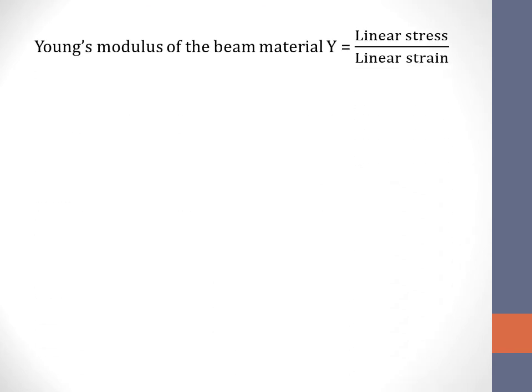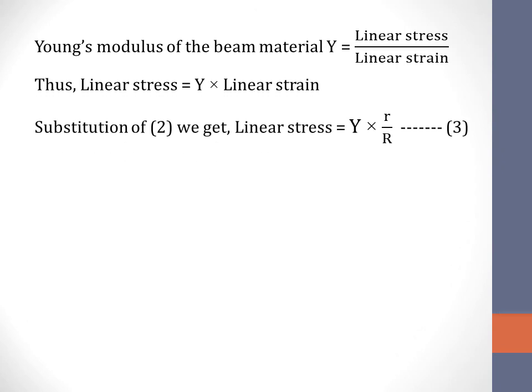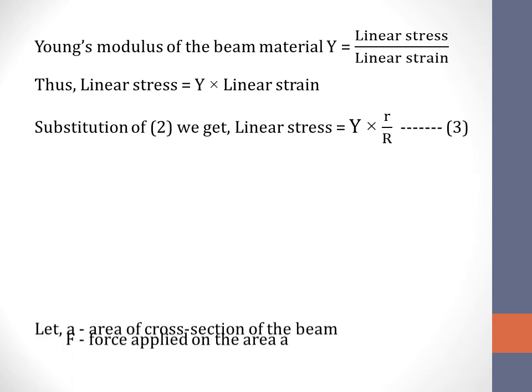It is observed that the strain is directly proportional to the distance small r from the neutral filament. By definition, the Young's modulus for the material of a beam is given by the ratio of the linear stress to the linear strain. Rearranging, we obtain the linear stress to be Y into linear strain. We now substitute equation 2 which we obtained in the earlier slide for the linear strain, and we have the linear stress to be therefore Y into small r by capital R. This we term as equation 3.